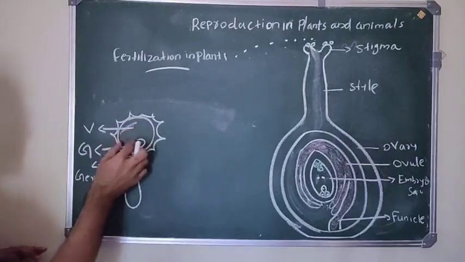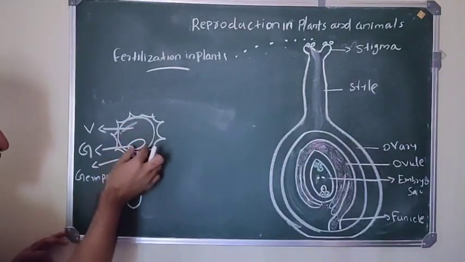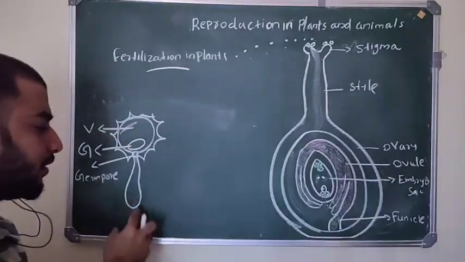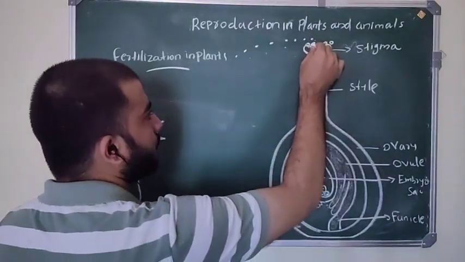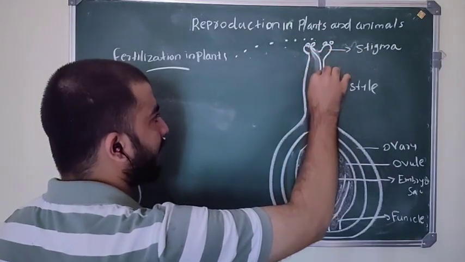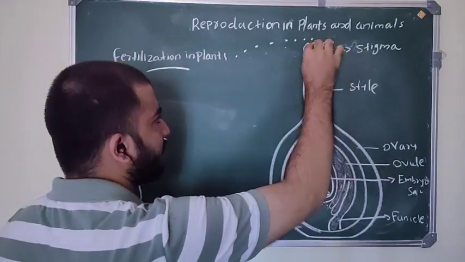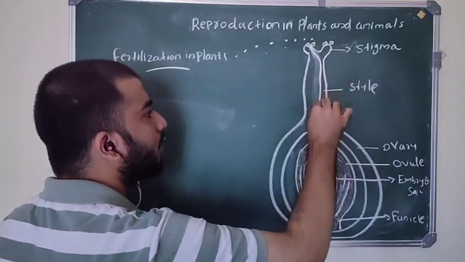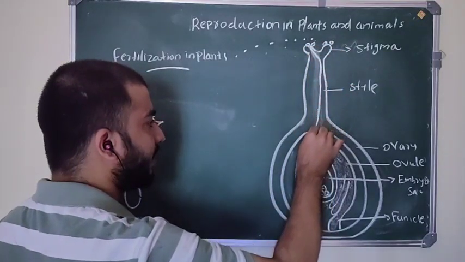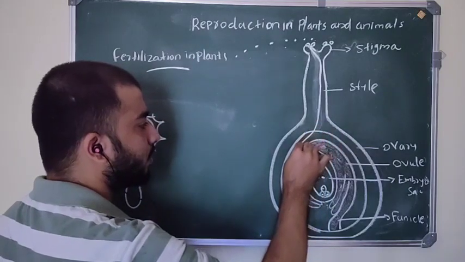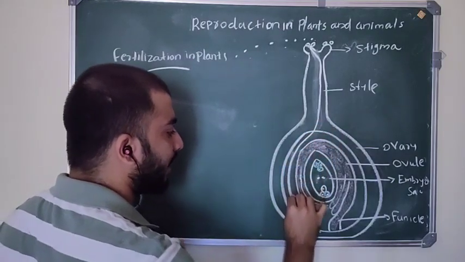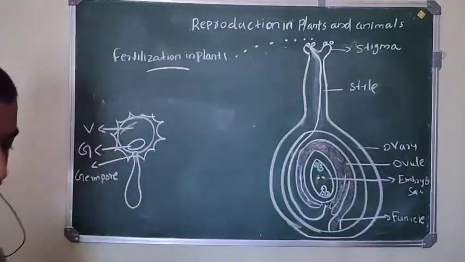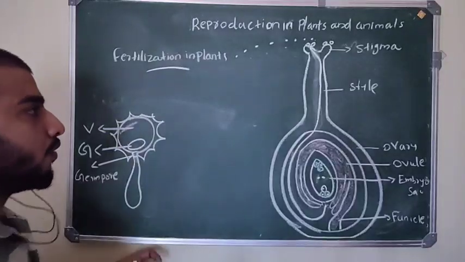All the contents present inside this pollen grain go into this pollen tube. So the generative cell and vegetative cell go into this pollen tube. This pollen tube enlarges, grows, and passes through the style, and they finally pass through the ovary wall, and they reach near the micropylar end of this ovule.